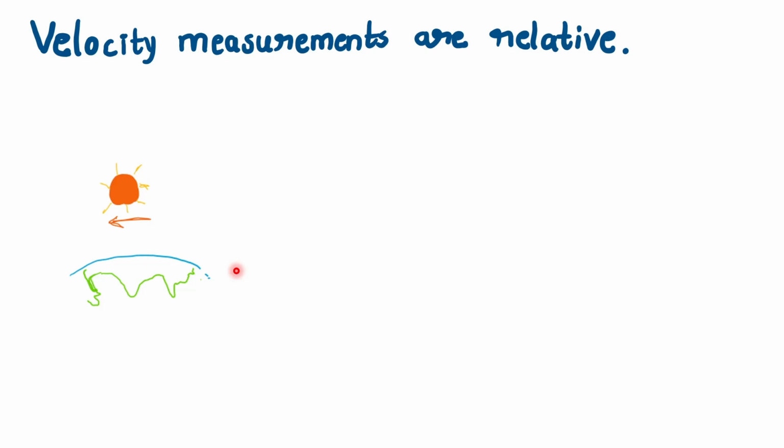But if you get off the surface of the earth, if you stand in outer space and look at the same system, you will say, oh no, it's not the sun that is moving. It's the earth that is moving around its own axis, right? So depending on your circumstance, if you are standing on the surface of the earth, you would say it's the sun that is moving. The motion is attributed to the sun. If you were outside, you would say the sun is standing still. It's the earth that is rotating around itself. The motion is attributed to the earth.